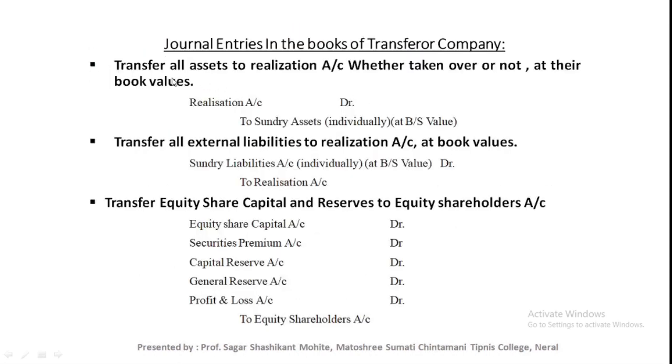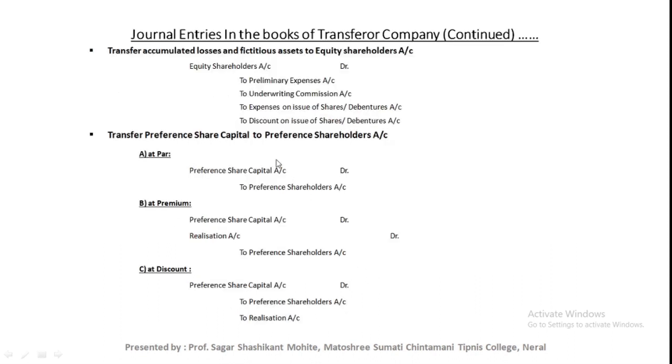First step is transfer of all the assets to the realization account except accumulated losses and fictitious assets. Next step, transfer of all the external liabilities to the realization account except share capital and reserve and surplus. All the assets and liabilities are transferred at book value. Next step, transfer of equity share capital and reserve to the equity shareholder account. Next, transfer of accumulated losses and fictitious assets to the equity shareholder account. Next, transfer of preference share capital to the preference shareholder account.